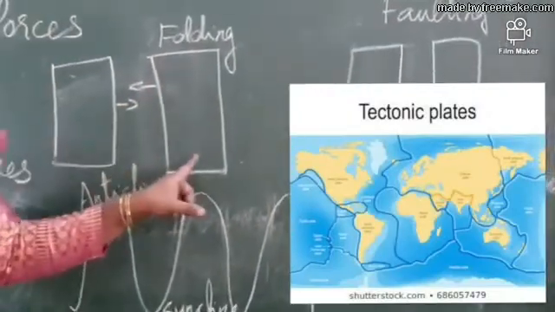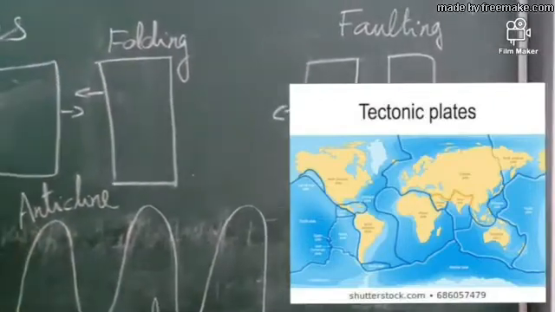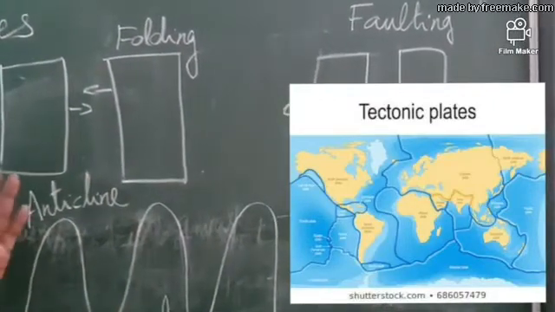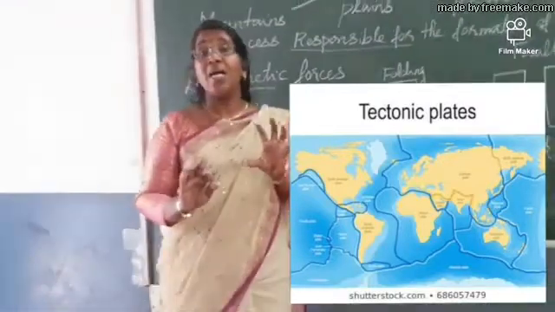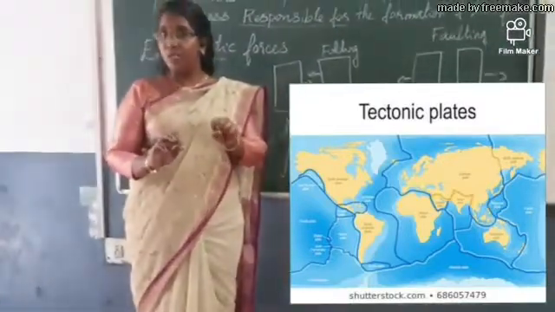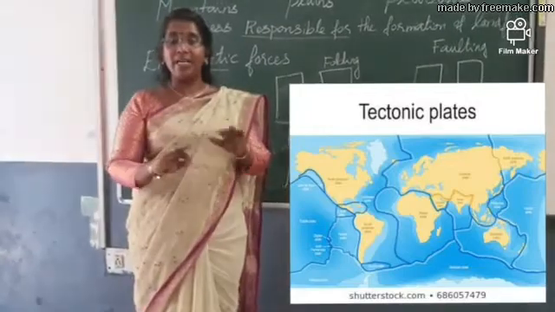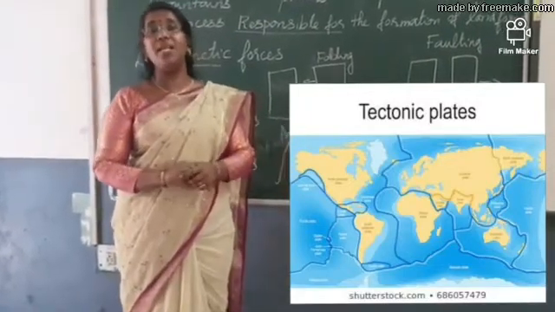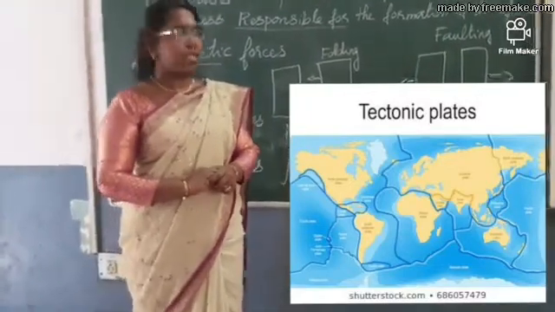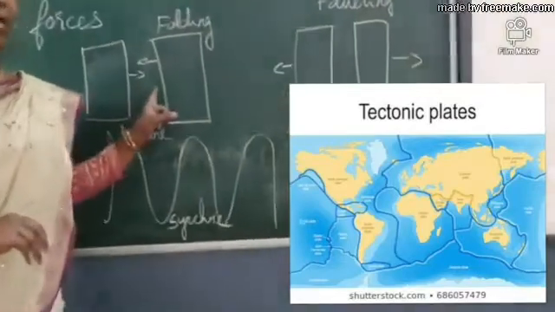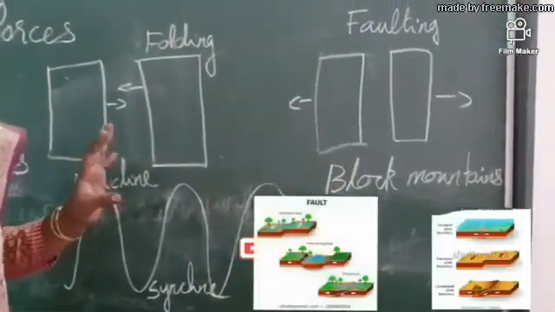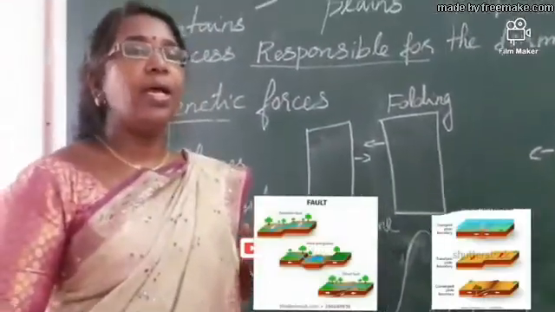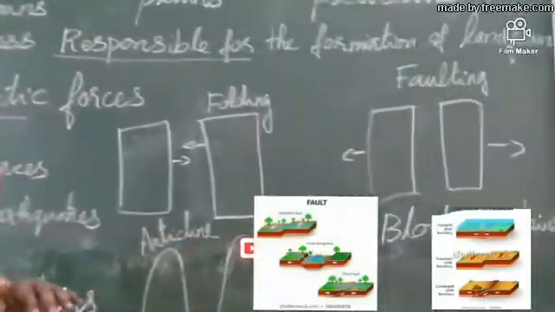These plates keep moving in different directions due to the convection currents under the earth.